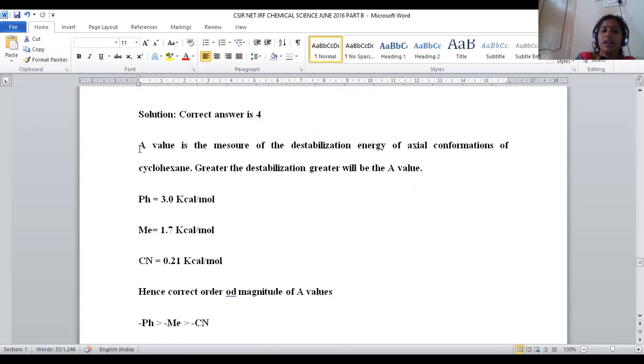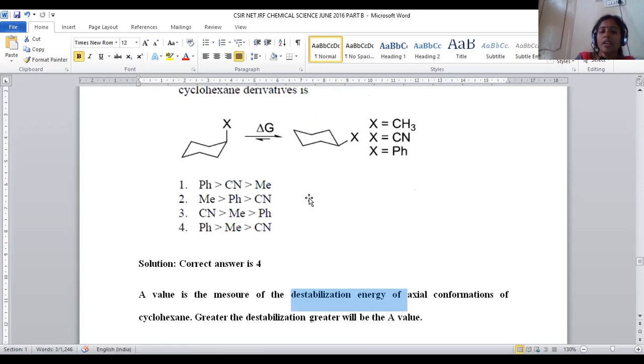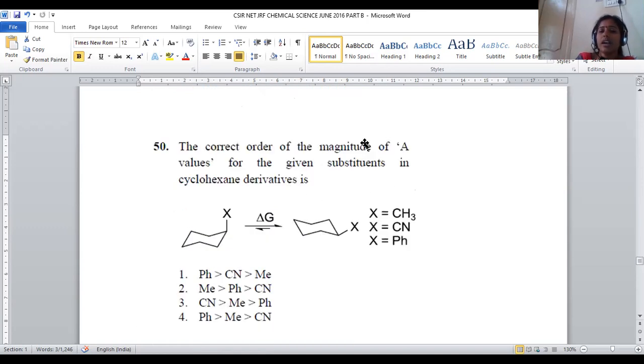A is the symbol used to denote the destabilization energy of the compound. If you are taking a phenyl group, what is the destabilization energy? If you are taking cyano, what is the destabilization energy? If it is methyl, what is the destabilization energy? That will be denoted by this parameter called A, right?